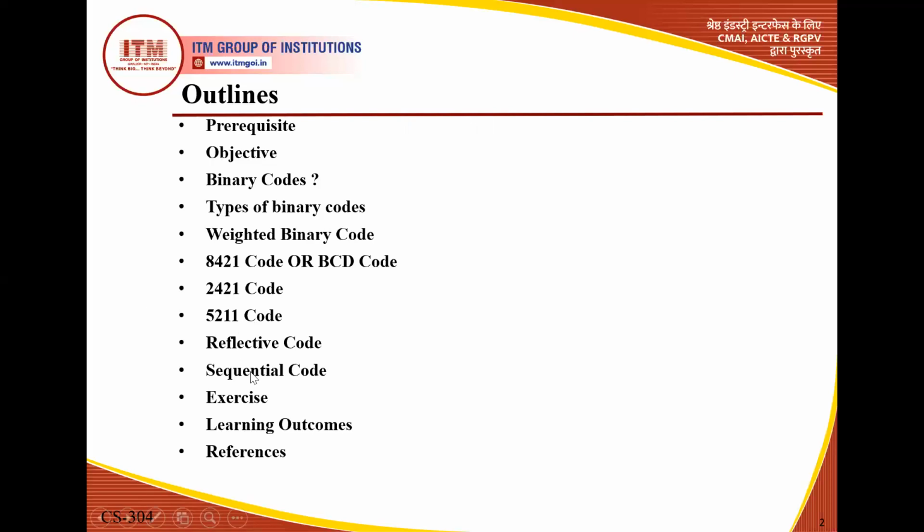Reflective code, sequential code. Then we have an exercise based on these codes and the discussion of the lecture, learning outcomes, and at the last there are the references. So these are the outlines, and we discuss the video on the basis of these outlines.